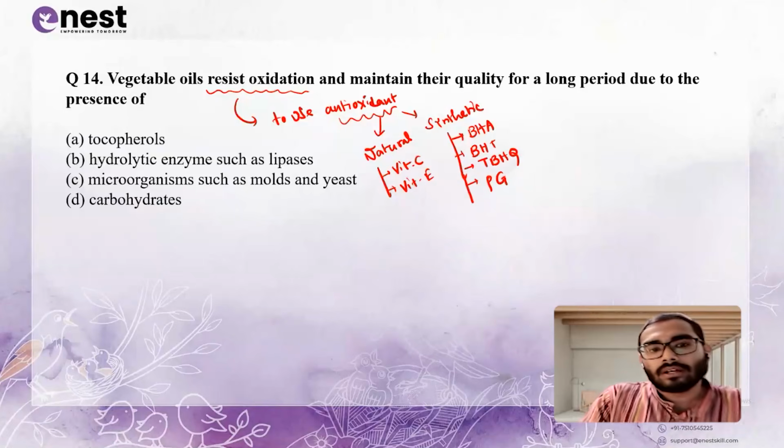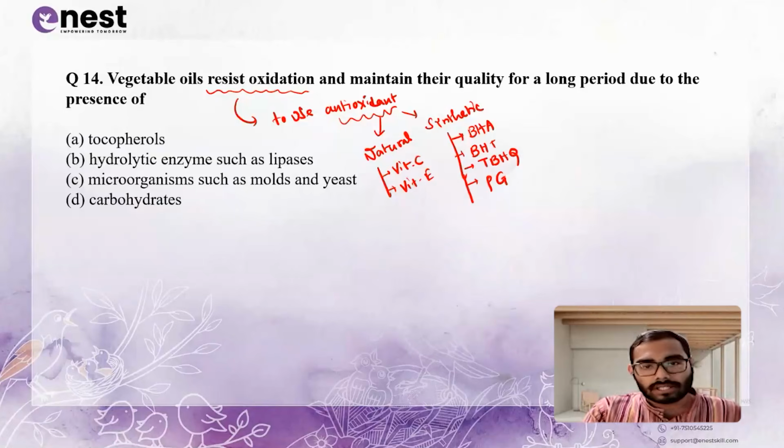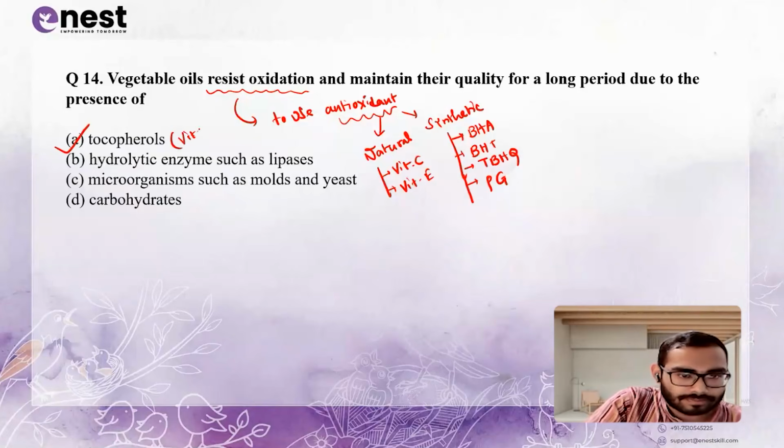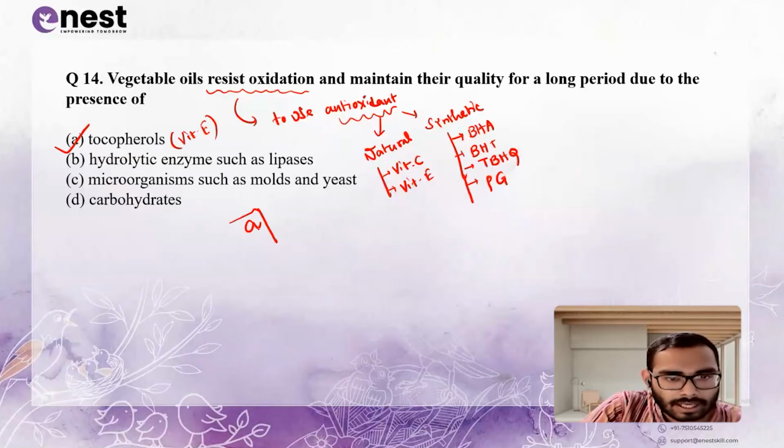Okay. So vegetable oils resist oxidation and maintain their quality for a long period of time due to the presence of, from the options, it is pretty clear that you have to use an antioxidant, and the correct option is option A, tocopherol, because it is the chemical name for vitamin E. Hydrolytic enzymes such as lipase, no. Microorganisms such as mold and yeast, no. Carbohydrate, no. So for question 14, the correct option is A, vitamin E.